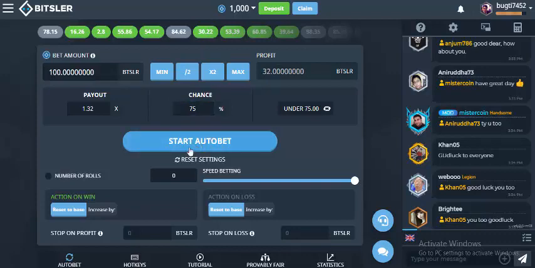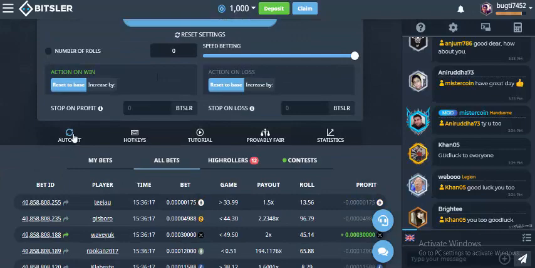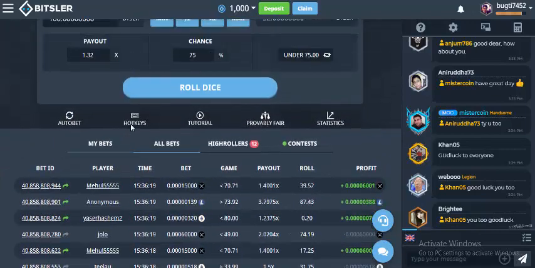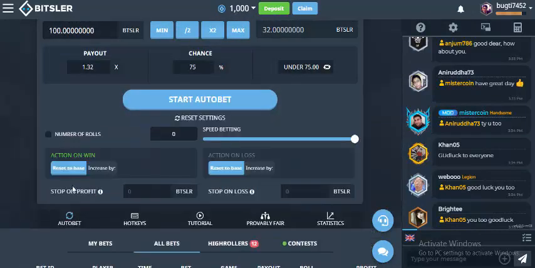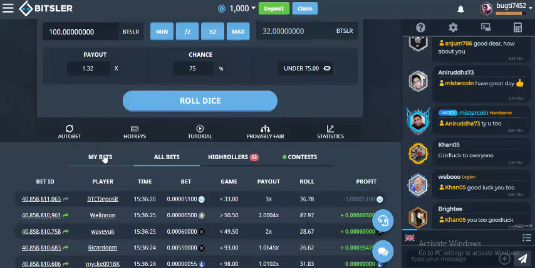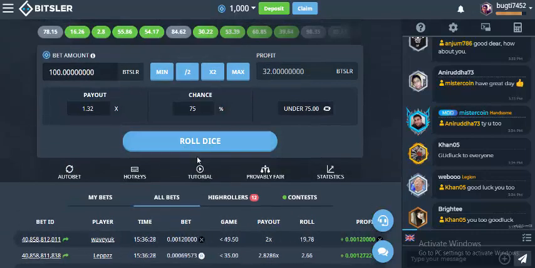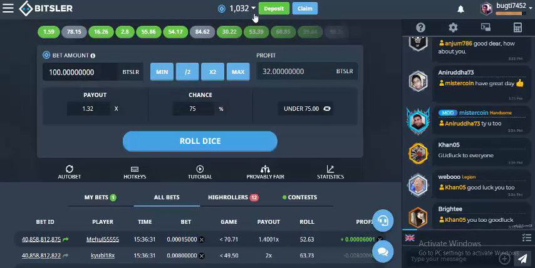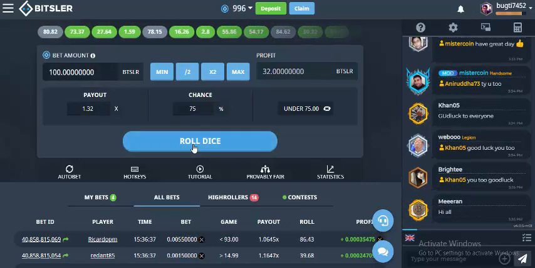If you want to do it automatically, you can click auto bet. Or click manually. This is roll dice, which you do manually. I click and do it manually. It increases by 32 coins. Check it out again. Oh, I lost it now.